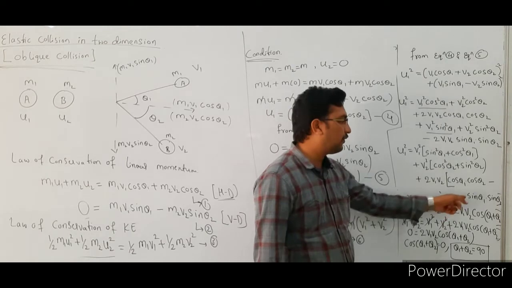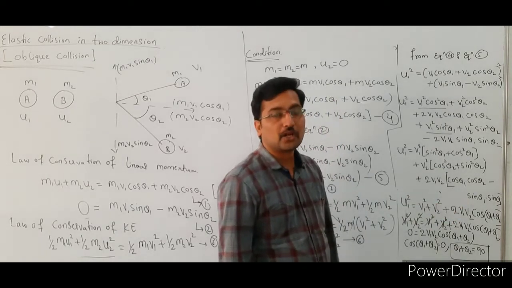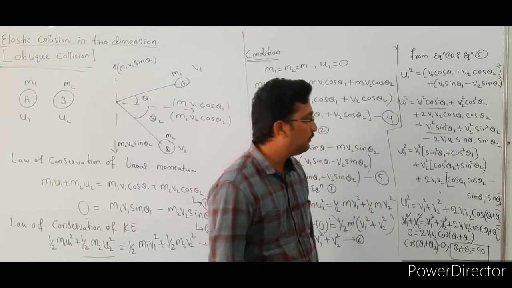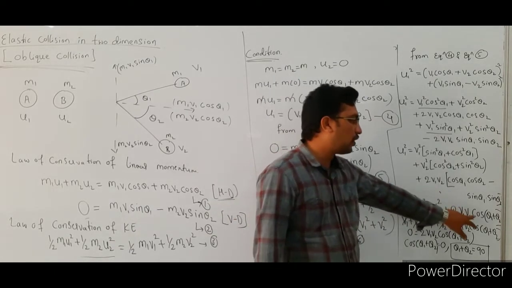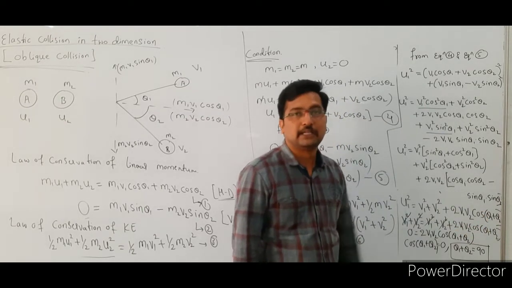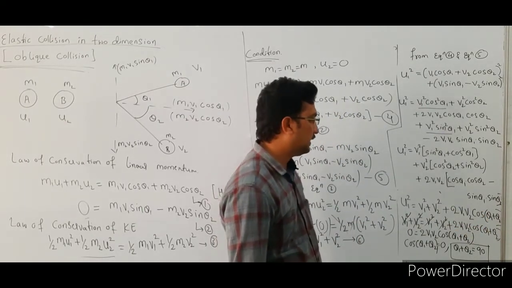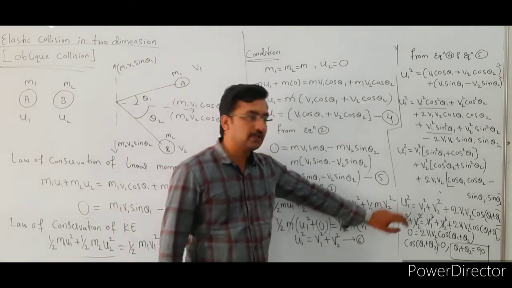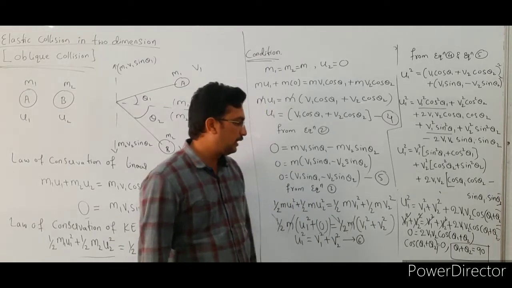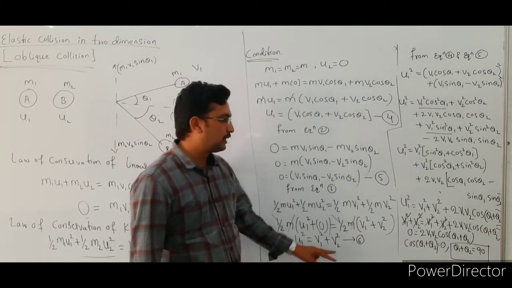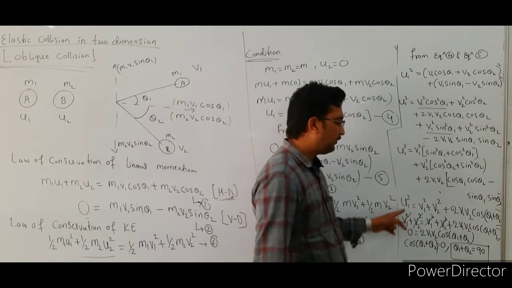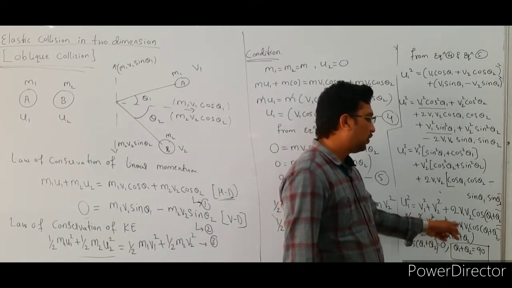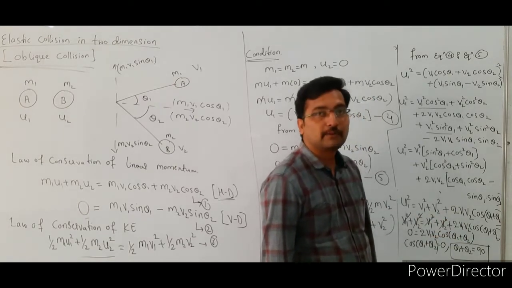After that this is in the form of cos of a plus b. Cos of a plus b is cos a into cos b minus sin a into sin b. So then the value of this one is cos of theta 1 plus theta 2. Afterwards we are going to substitute the u1 square value in this equation. This is the u1 square value. What is the v1 square value here? v1 square plus v2 square. Substitute here v1 square plus v2 square, that is equal to v1 square plus v2 square plus 2v1 v2 cos of theta 1 plus theta 2.